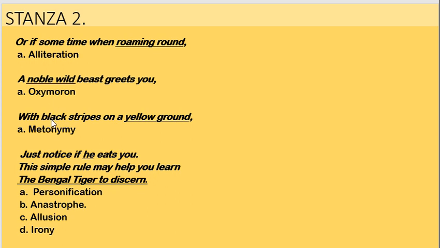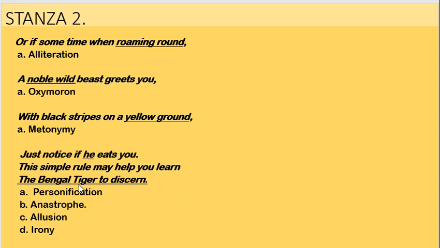In this line, we can see that metonymy is used because the words yellow ground are used for the skin of the tiger. In this line, we can see that he is used for the tiger and that's why it is personification.